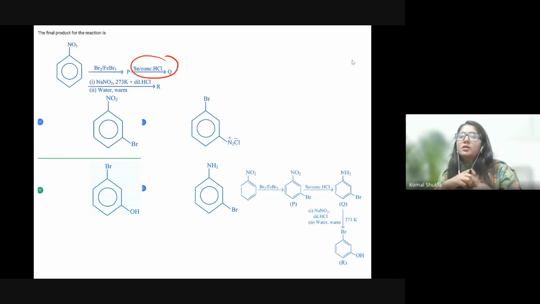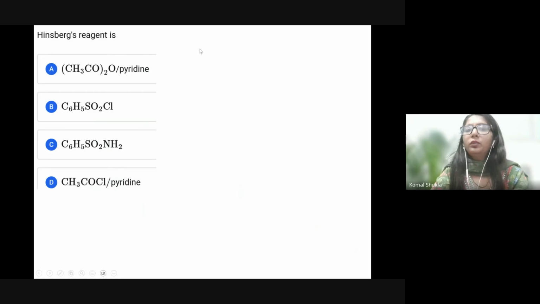Again, NO2 is going to be converted into NH2. Reduction will take place, and after that you are having NaNO2 at 273 Kelvin with HCl, definitely formation of the diazonium salt. Water is also present, so definitely alcohol product will form accordingly, NH2 is going to be converted into OH. If you wanted to know, I can tell you the mechanism over there if you really want.